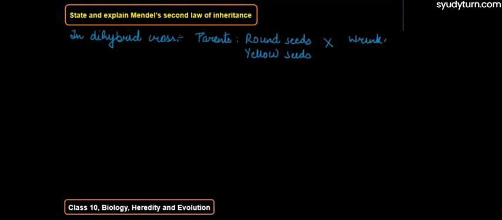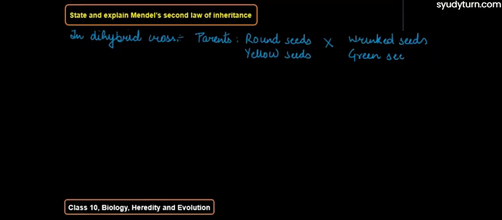So if we see in the dihybrid cross, the parents are round seeds and yellow seeds, both of them dominant characters. They are crossed with wrinkled seeds and green seeds.